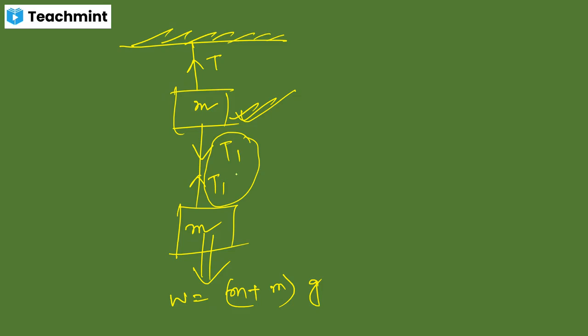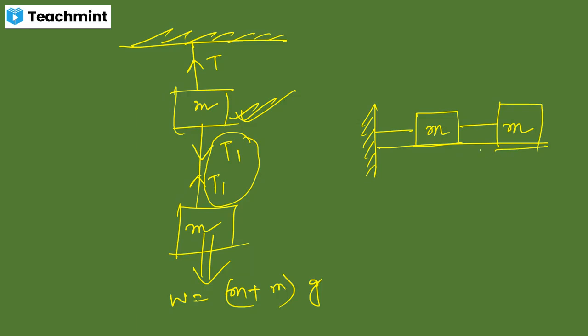Okay. Now the last thing: there is a surface and there are two objects fixed. This is object M, with which another object is fixed, also having the mass of M. So the tension force acting between them is represented by T, and the tension force acting between them should be T1. Can I say like this? Everyone just see now. Yes, sir, which was actually vertical, I have just drawn in horizontal.